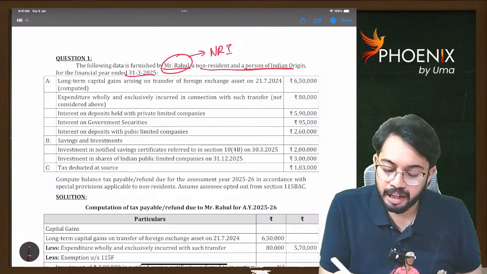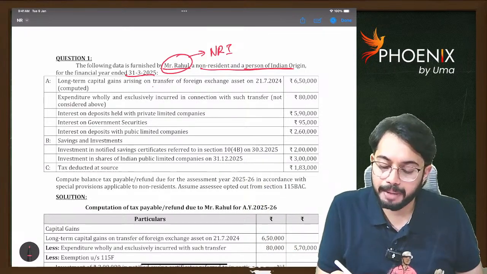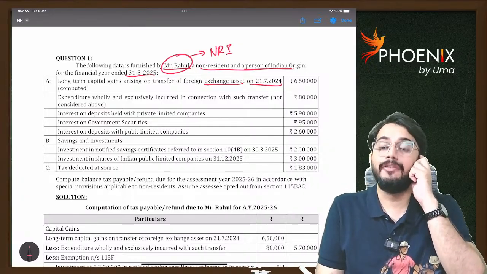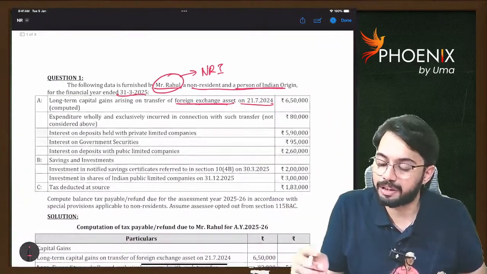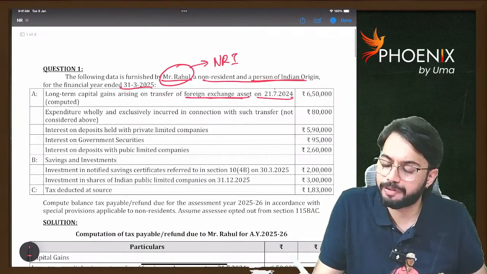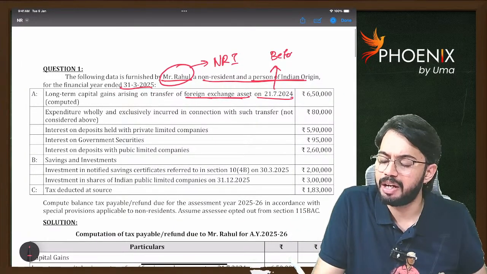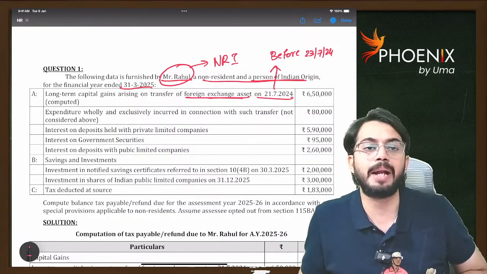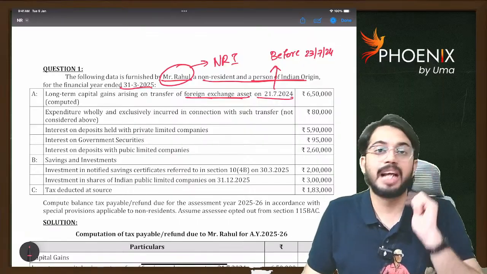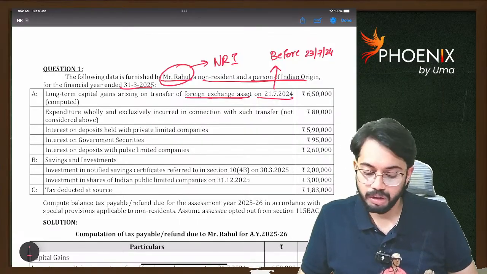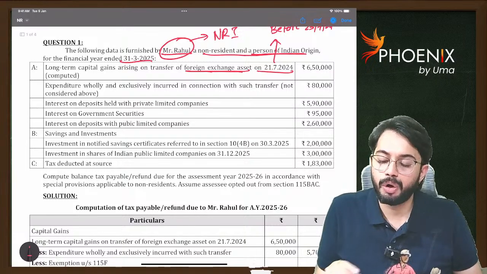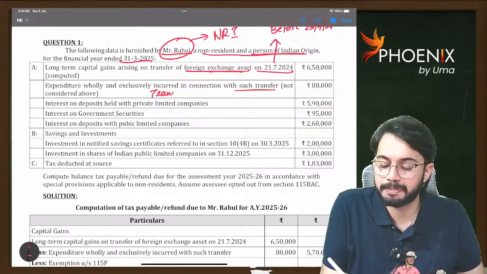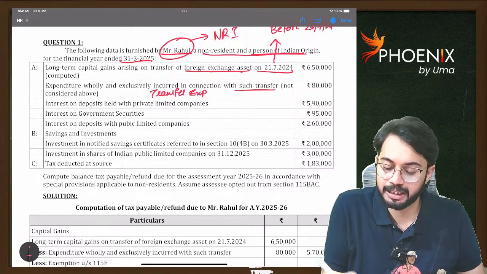For financial year ended 31st March 2025, long-term capital gains arising on transfer of foreign exchange asset on 21st July. See, when the foreign exchange asset was transferred on 21st July, that means before 23rd July. If it is before 23rd July, while calculating long-term capital gains, what is the tax rate? 10% or 12.5%? 10% tax rate is applicable. Next, expenditure incurred wholly and exclusively in connection with such a transfer, nothing but transfer expenses. We will reduce transfer expenses.